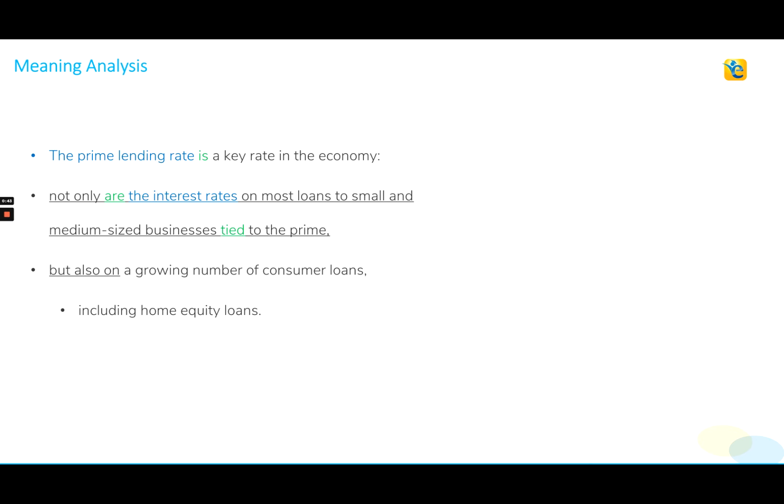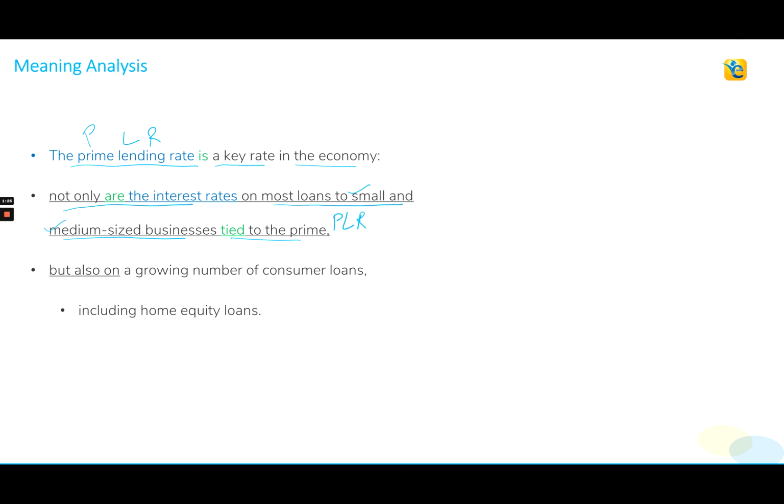The sentence starts by saying, the prime lending rate is a key rate in the economy. So it is saying that the prime lending rate, or PLR, is a very important rate in the economy. Let's read further. Not only are the interest rates on most loans to small and medium-sized businesses tied to the prime. So this part of the sentence is telling us that the interest rates on most loans to small and medium-sized businesses are tied to this PLR.